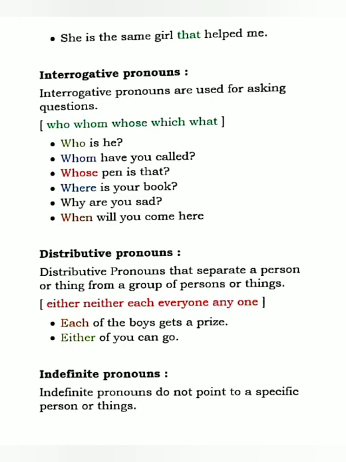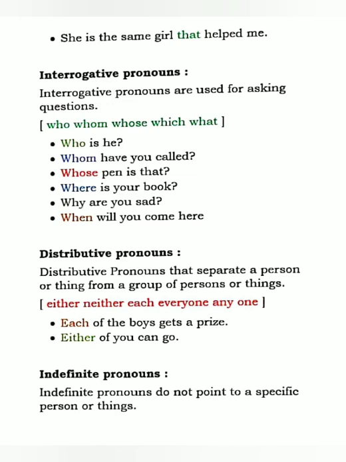Now come to the pronoun. We will see the interrogative pronoun. So what are interrogative pronouns? Interrogative pronouns are used for asking questions. Okay, like who, whom, whose, which, what. These are the examples of interrogative pronouns. For example, see, who is he? So here I am asking about a person. Now, whom have you called? Again I am asking about a person. So here who and whom both are interrogative pronouns.